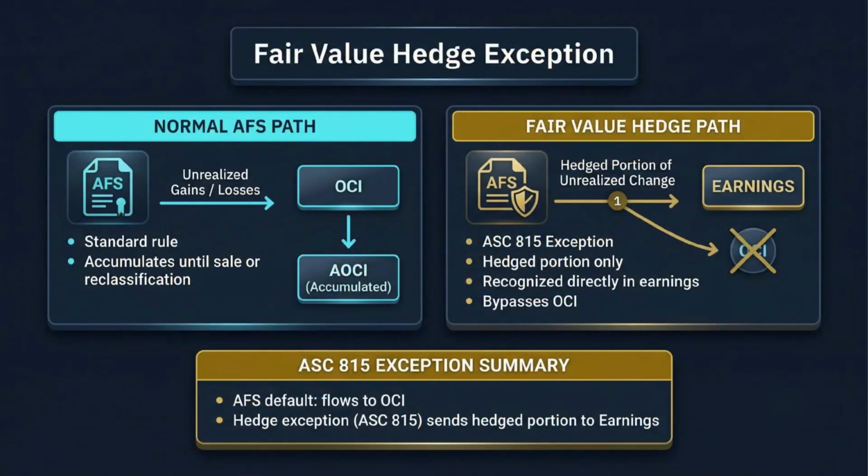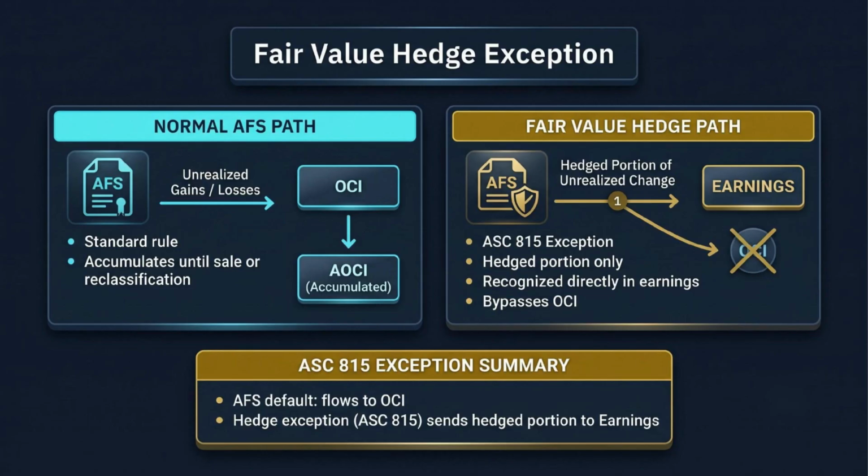There is one important exception to the normal AFS path. Normally, unrealized holding gains and losses on AFS securities go to OCI and accumulate in AOCI. But if an AFS security is designated in a qualifying fair value hedge under ASC 815, the hedged portion of the unrealized gain or loss is recognized in earnings instead of OCI.